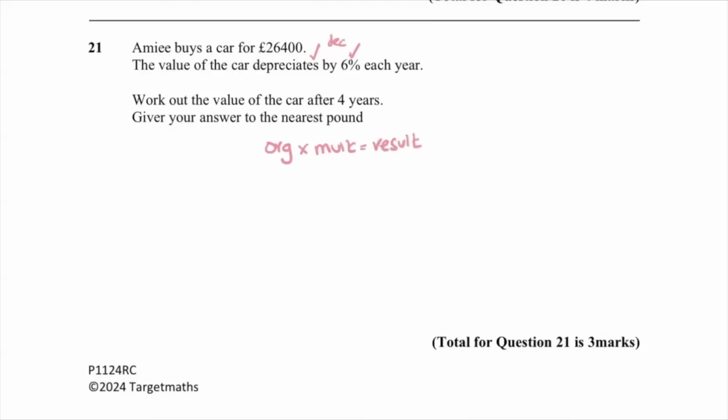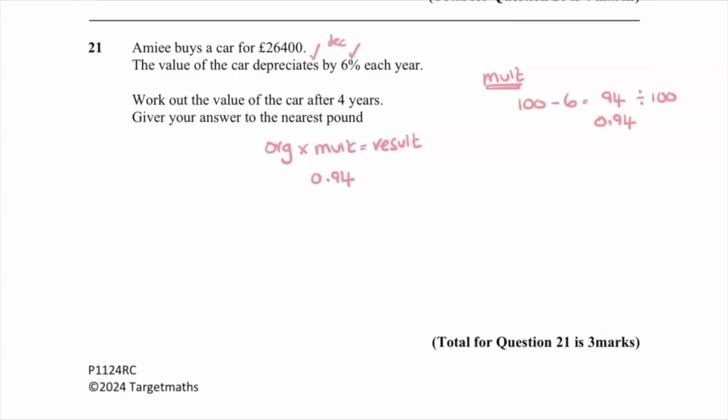And it's my job to work out the multiplier. It's a decrease, so I'm going to be doing 100 minus 6, which is 94. Divide that through by 100, and I've got 0.94. So multiplier is 0.94.